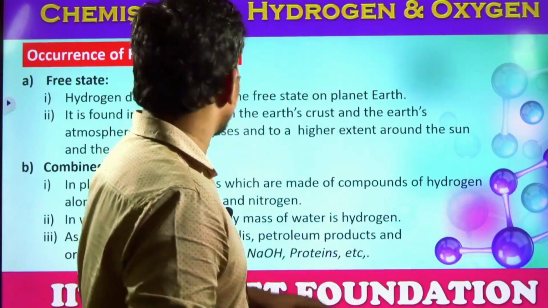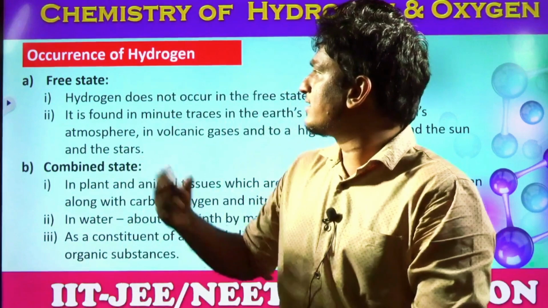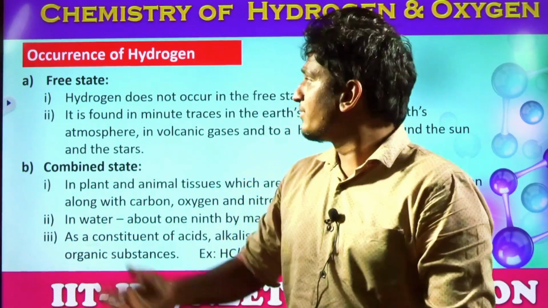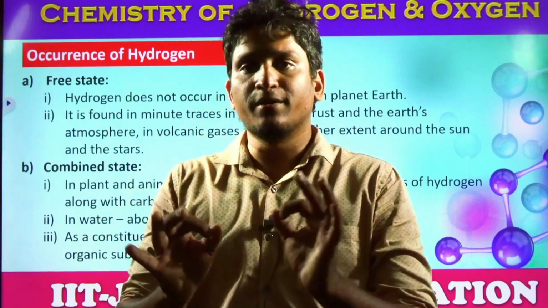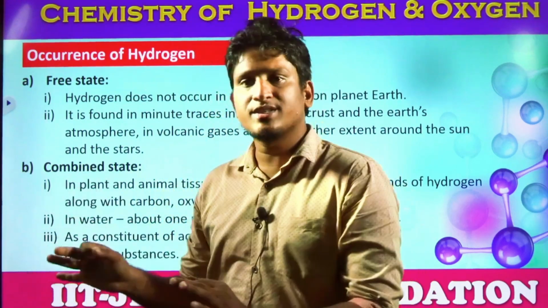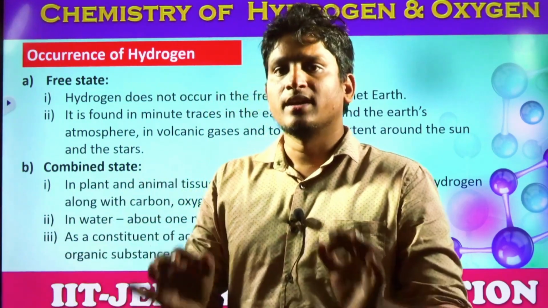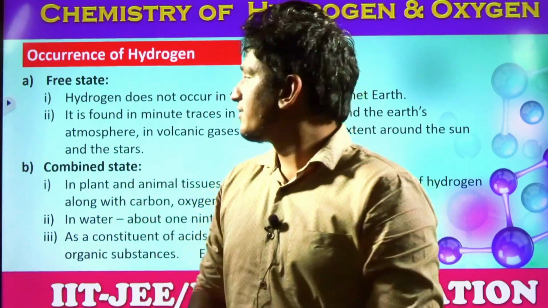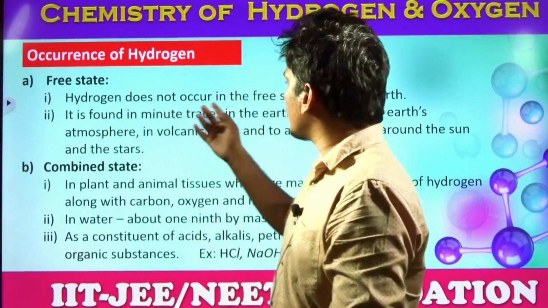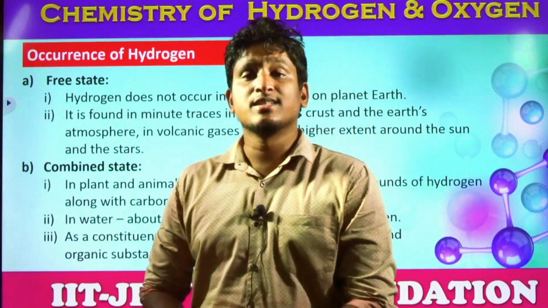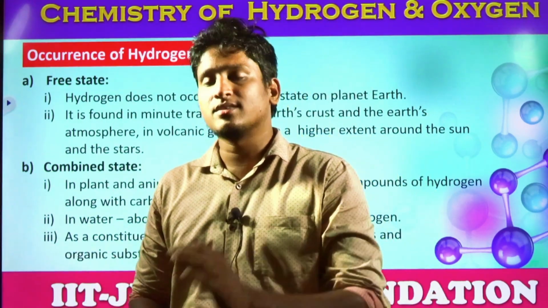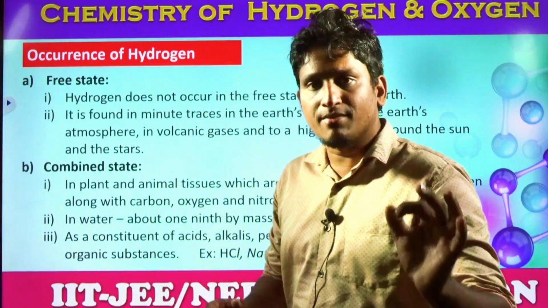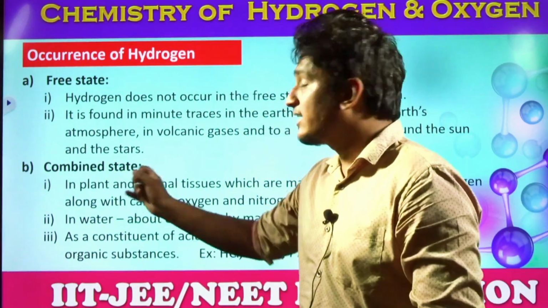So to discuss its nature and its abundance in nature, hydrogen is mostly abundant in nature in the combined form only. In the free state, meaning directly the elemental form, hydrogen, H2 gas, it does not occur on the planet Earth in any significant amount. It is available only in very trace quantities in our Earth crust. But the majority of the hydrogen is available on the planet Earth in the combined state only.